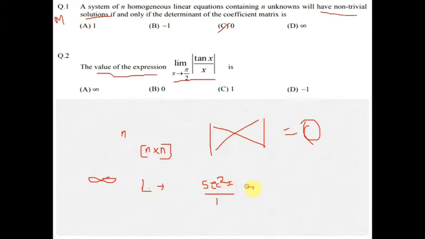Now we can apply the limit here, because sec square pi by 2 is 1 by cos square pi by 2, and cos pi by 2 is 0, so 1 by 0 is infinite. So the answer of the second question is A.